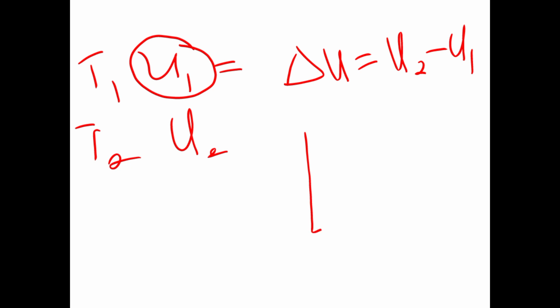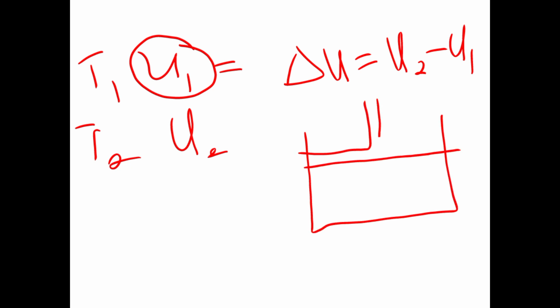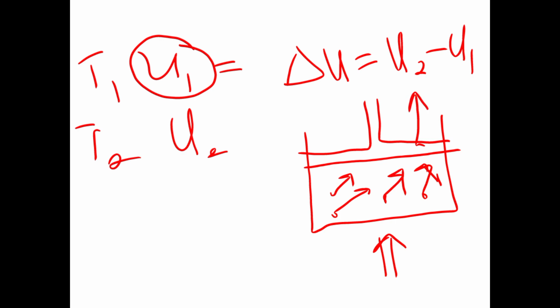Now, if I have a piston this way, and inside the piston I have gases, these gases have an average kinetic energy, or let's say have internal energy. If I add heat to this system, the kinetic energy of the gases will increase, and that will cause this piston to move upwards.